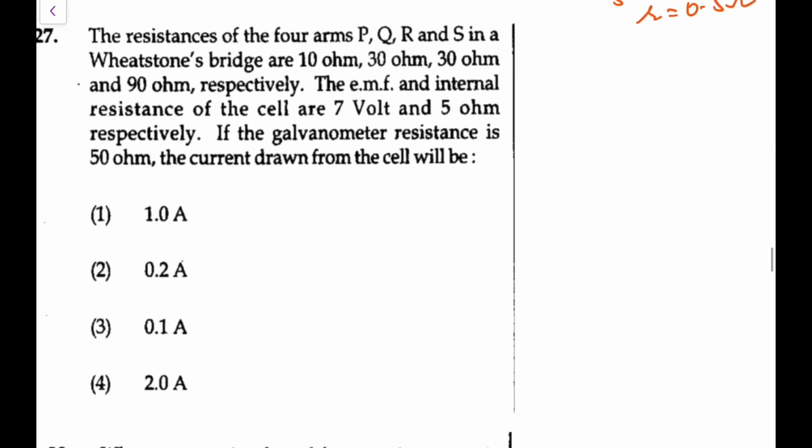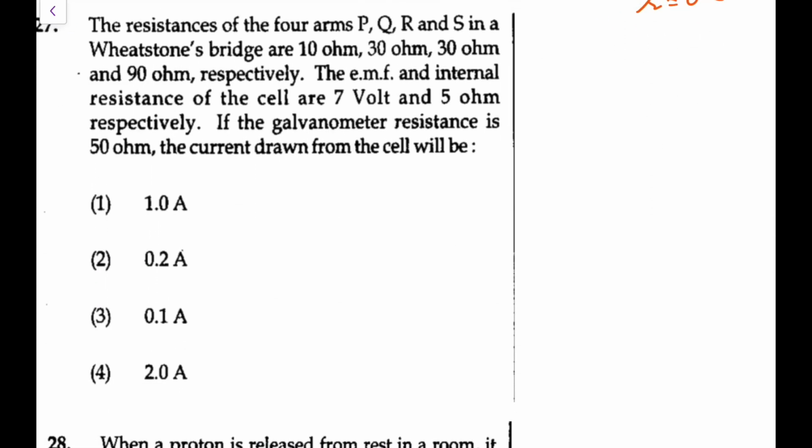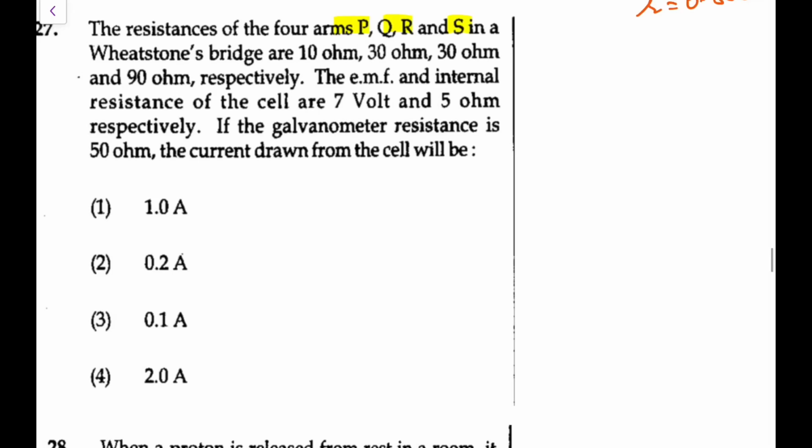Now, the resistances of the 4 arms P, Q, R, S in a Wheatstone bridge are 10, 30, 30, 90 respectively. The EMF and internal resistance of the cell are 7 and 5 respectively. If the galvanometer resistance is 50 ohm, the current drawn from the cell is. First of all, you can see 10 by 30 equals 30 by 90, it is balanced. So it is going to be a balanced bridge, so the galvanometer resistance would be of no use. The middle one you can remove, and this is the effective network that you will have.